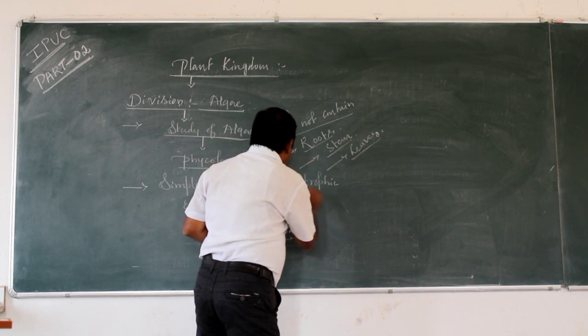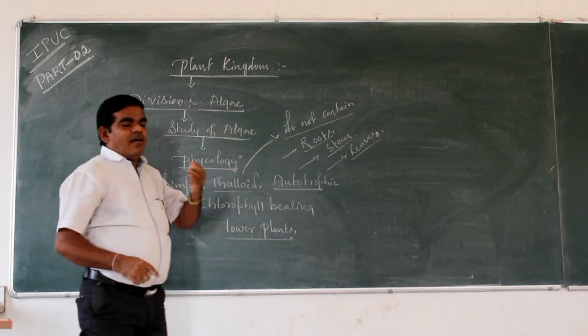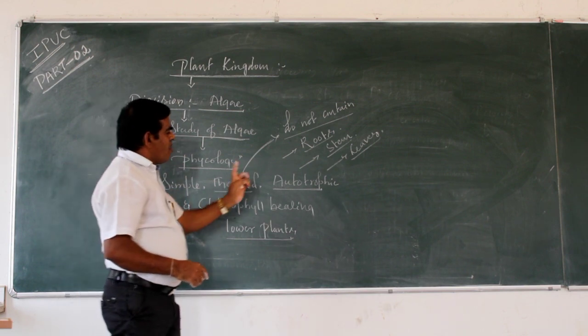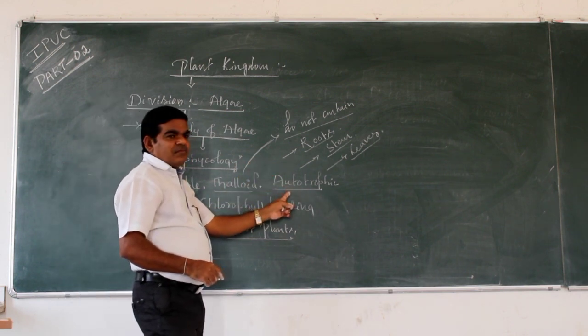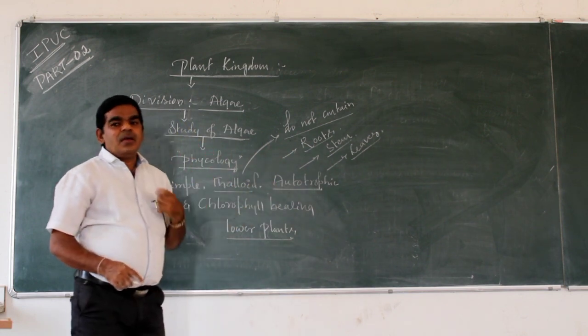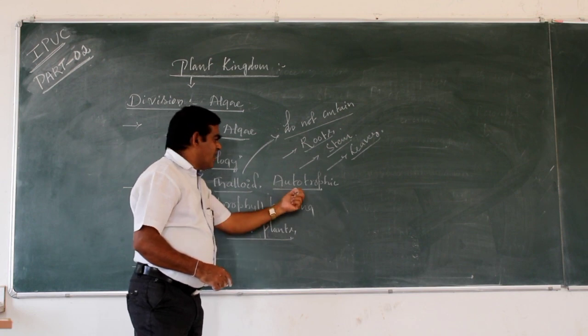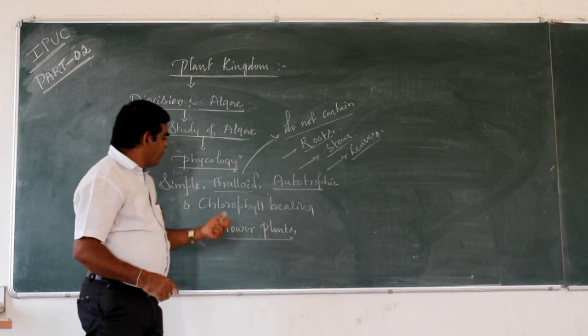Autotrophic means they synthesize their own food material. Algae have the ability to synthesize their own food material, that's why they are called autotrophic.